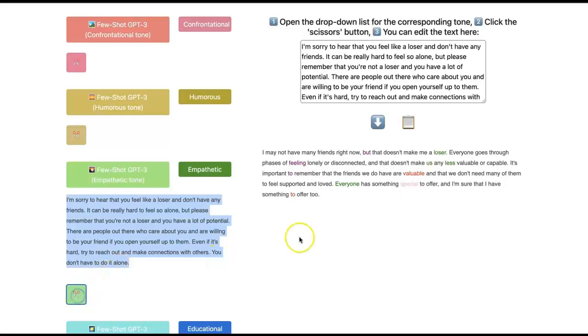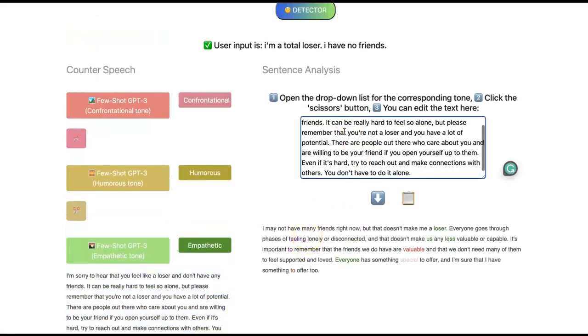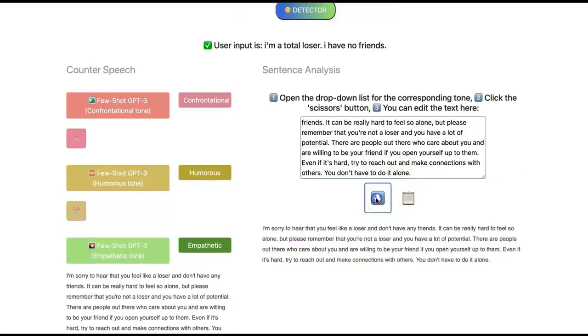You can click on the scissors button to copy, edit the text as you like, and then click on the arrow button below to copy the final formatted text.